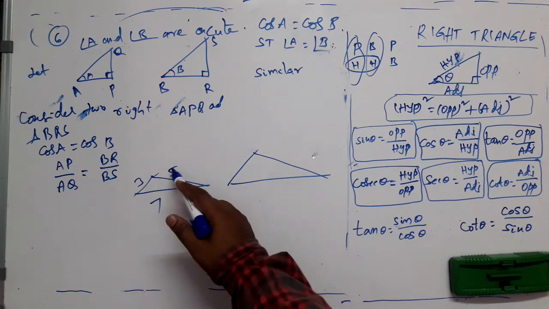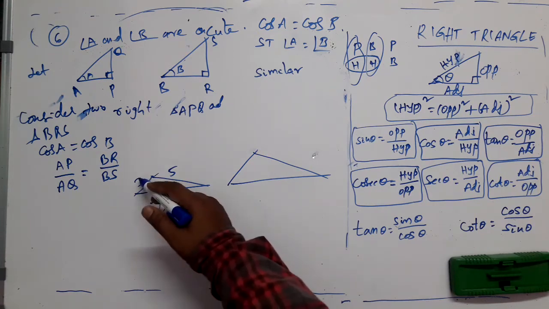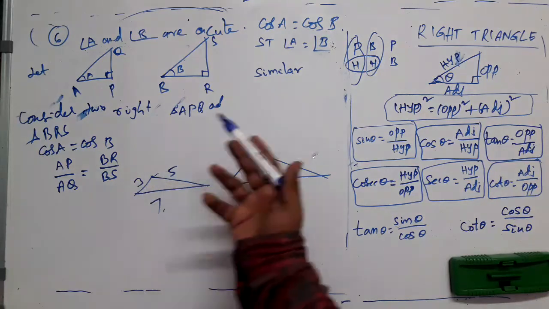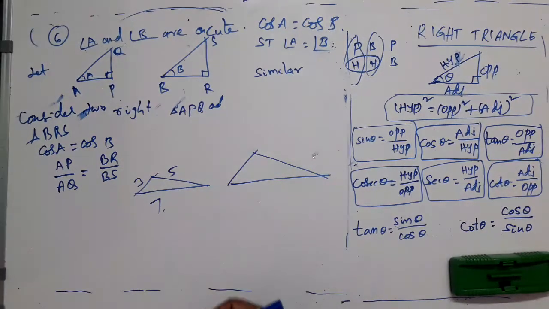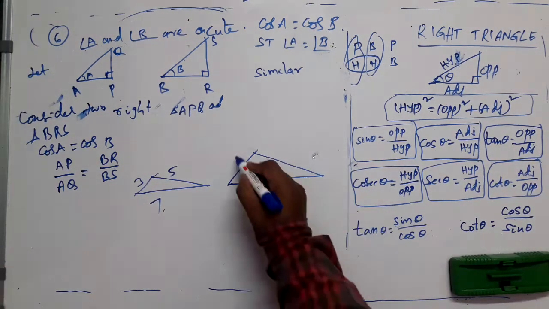Next, the difference. 5 minus 3 is 2, less than this. 7 minus 3 is 4, less than this, right? 7 minus 5 is 2, less than 3. So it is satisfied. This type of triangle is possible, right? Yes. Consider this.